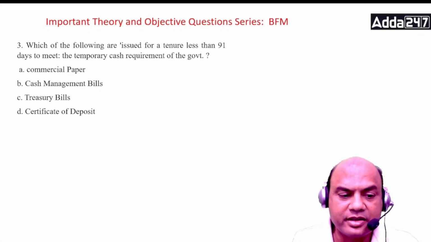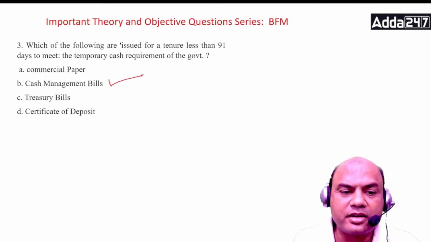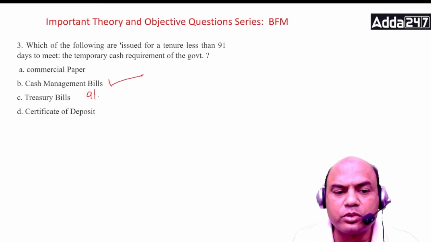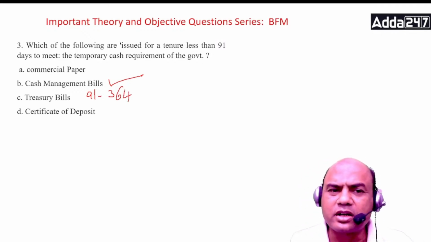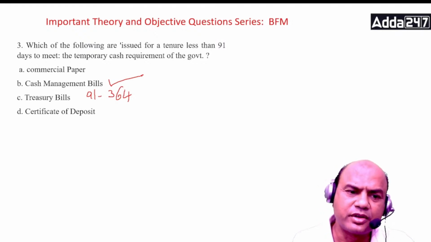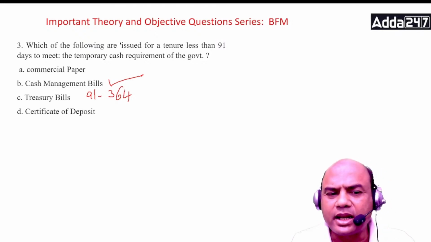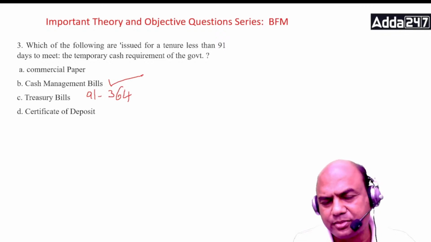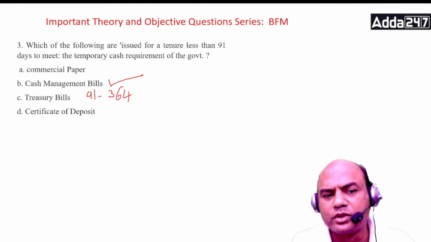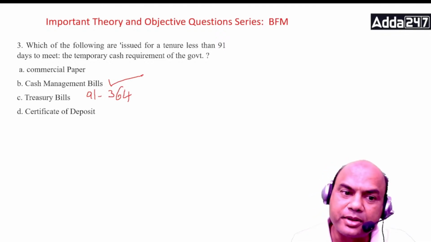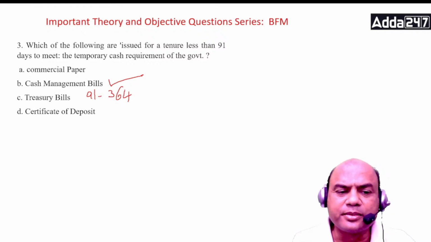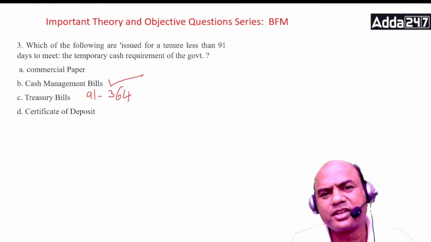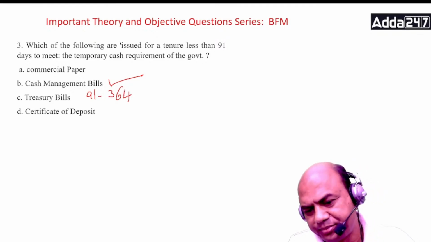Okay, CMB. See this, T-bills are 91 to 364 days. CMBs are below 91 days. Commercial papers are different. Those are long-term papers. The commercial papers are actually the replacement to T-bills, because in T-bills only banks can invest. In commercial papers, even the NBFCs can invest. CD is for the retail customer mainly.